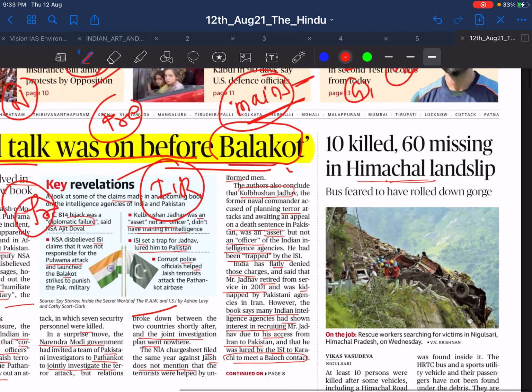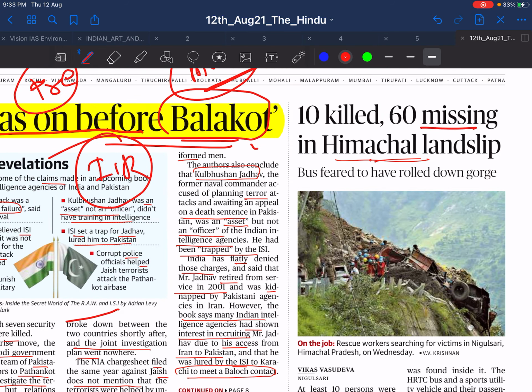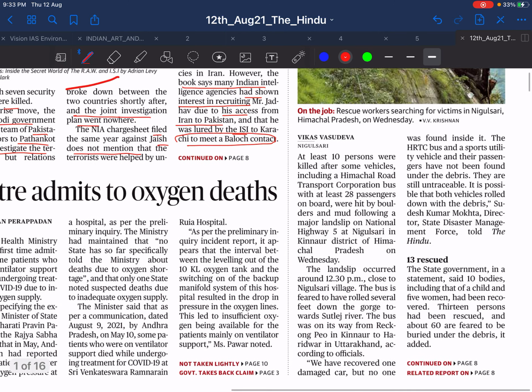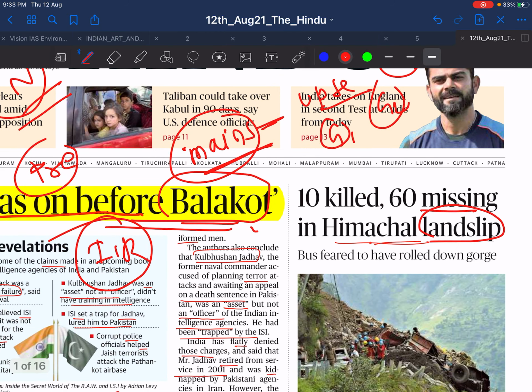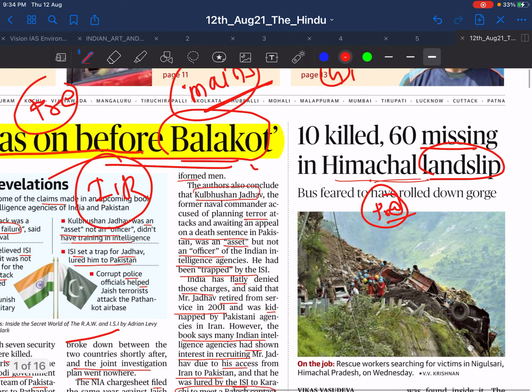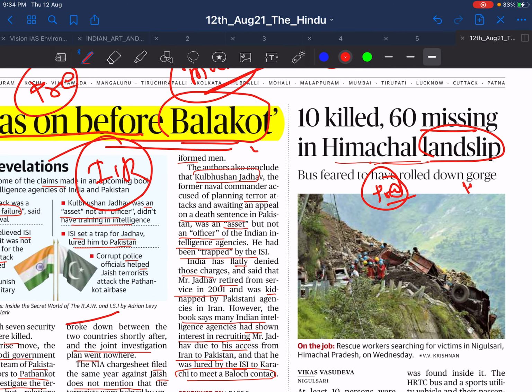Now this news, see, the Himachal landslide. As such you will not get anything here, but from a prelims perspective this news is important. Nowadays there are so many cases of landslides in the Himalaya. You should know what is meant by landslide, and why it is common in the Himalayan region.